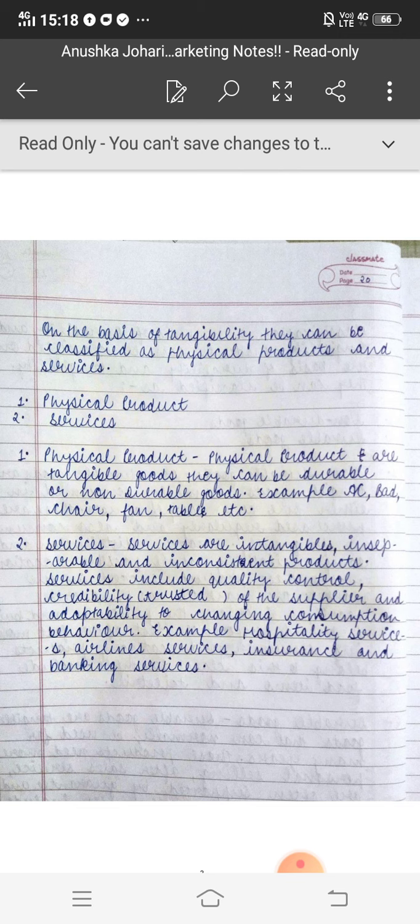Next is services. Services are opposite of physical products. Services are intangible, inseparable and inconsistent products. Means we cannot touch, we cannot feel the service, we can only see. Services include quality, credibility means trustworthiness, adaptability according to changing consumption behavior. Examples are hospitality service, airline service, insurance means LIC, banking service, hotel service, teaching service, and other many examples also.